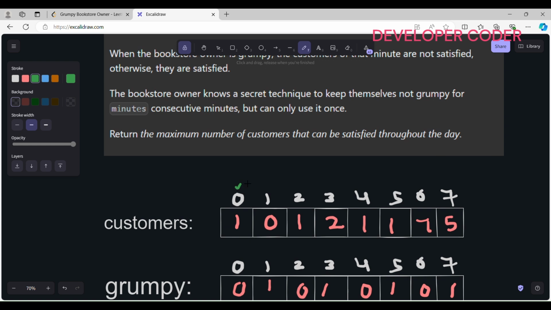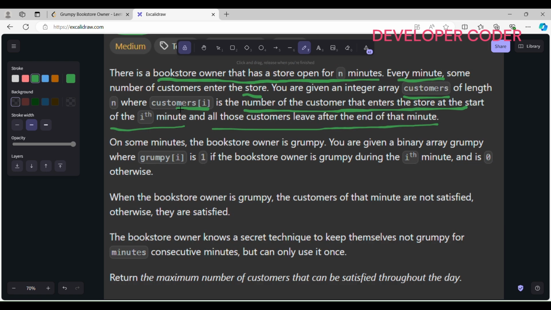So this is my 0th minute, this is my first minute, second minute, third minute, fourth minute, fifth minute, sixth minute, seventh minute. So see here, at the third minute, 2 customers entered my store and they left after the end of this third minute. Where customers[i] is the number of customers that enter the store at the start of the ith minute, and all those customers leave after the end of that minute. I hope that this line is clear. Now let's move further.